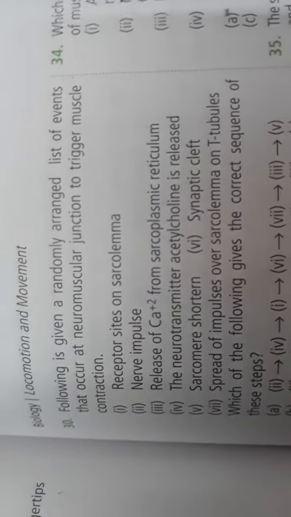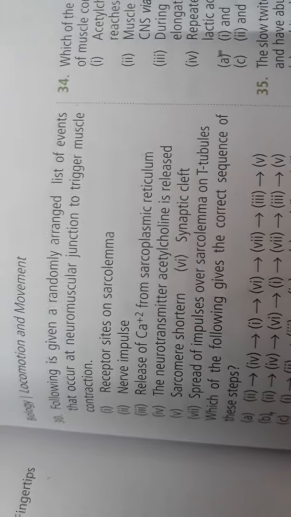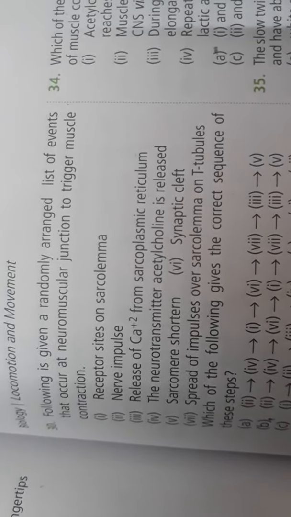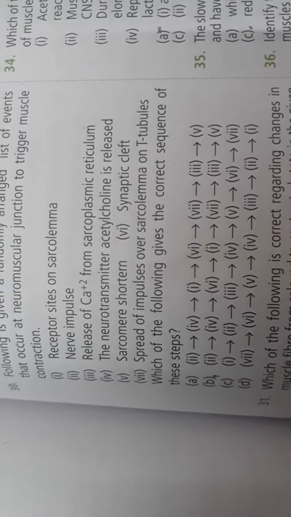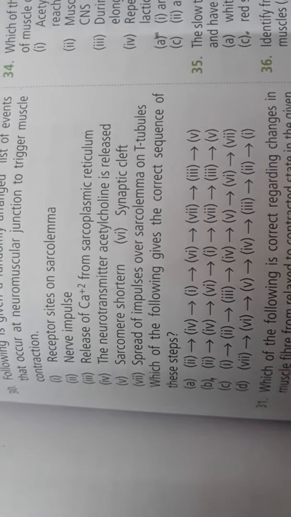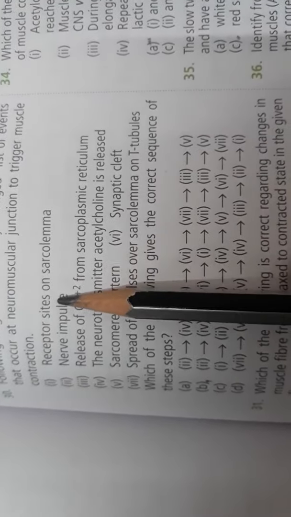Following is given a randomly arranged list of events that occur in a neuromuscular junction. So what can be the first one? What common sense tells you is that first the nerve impulse has come.